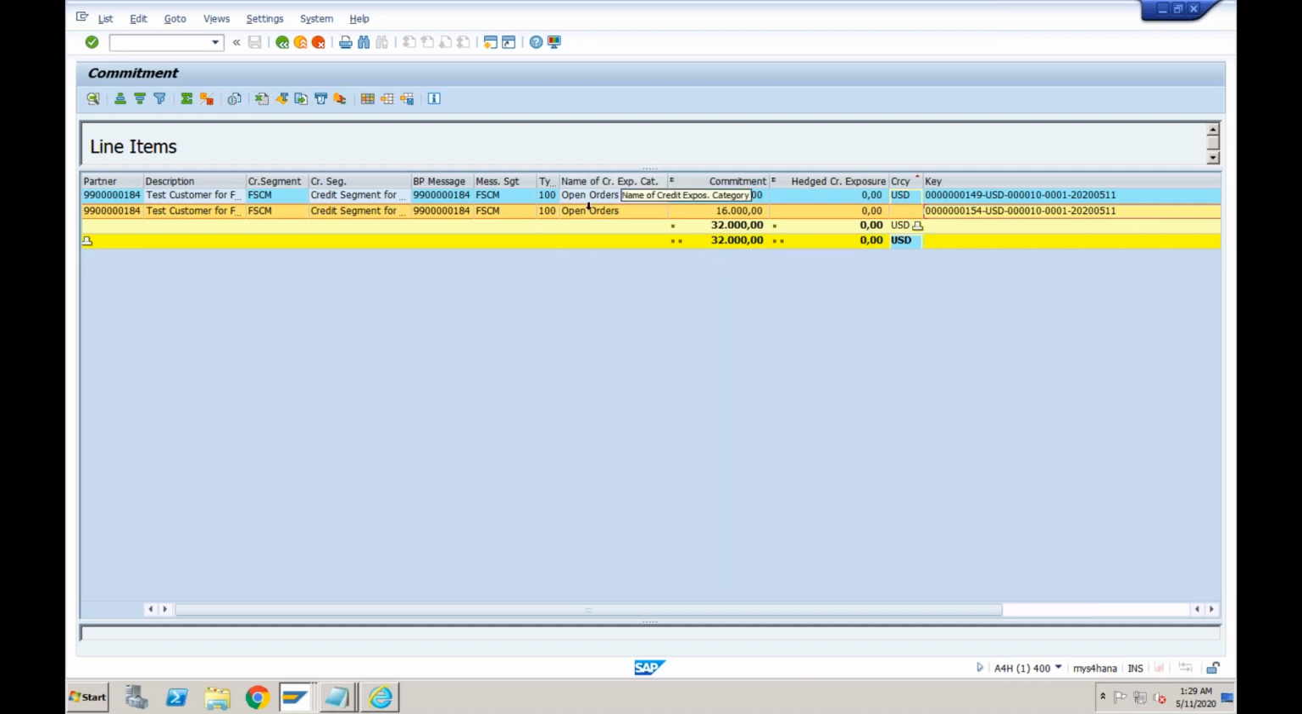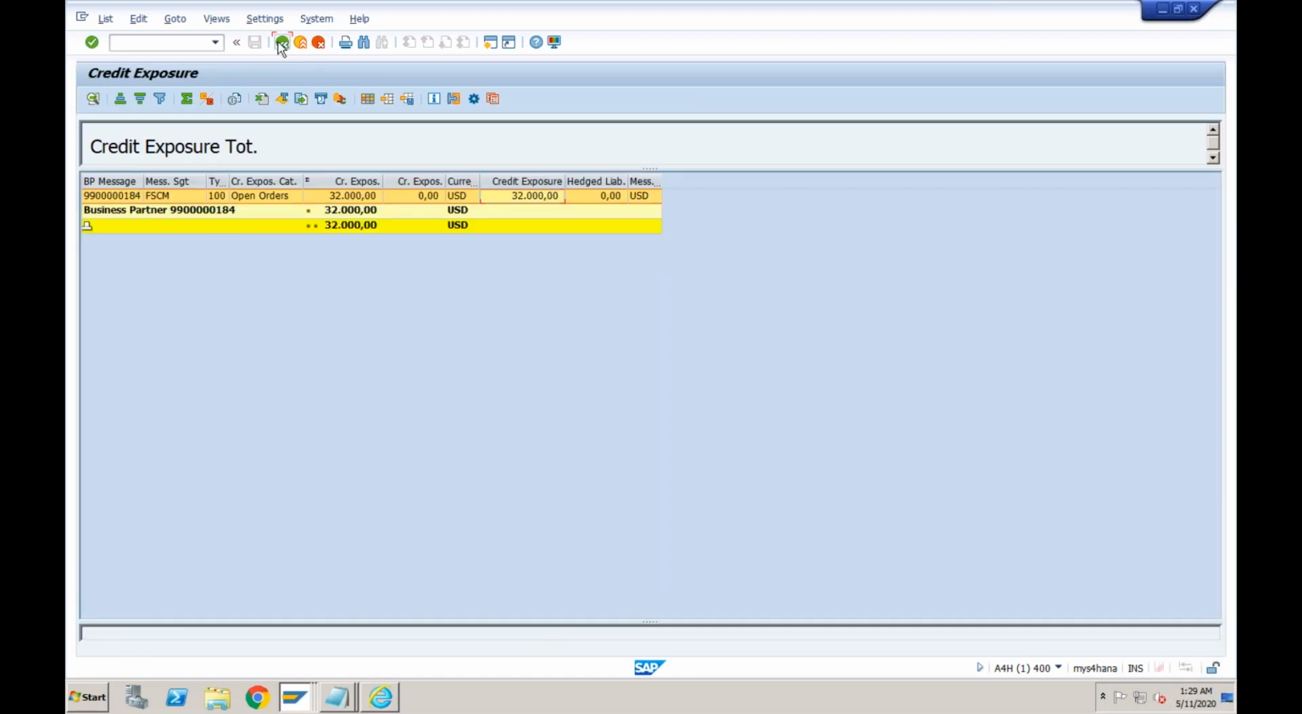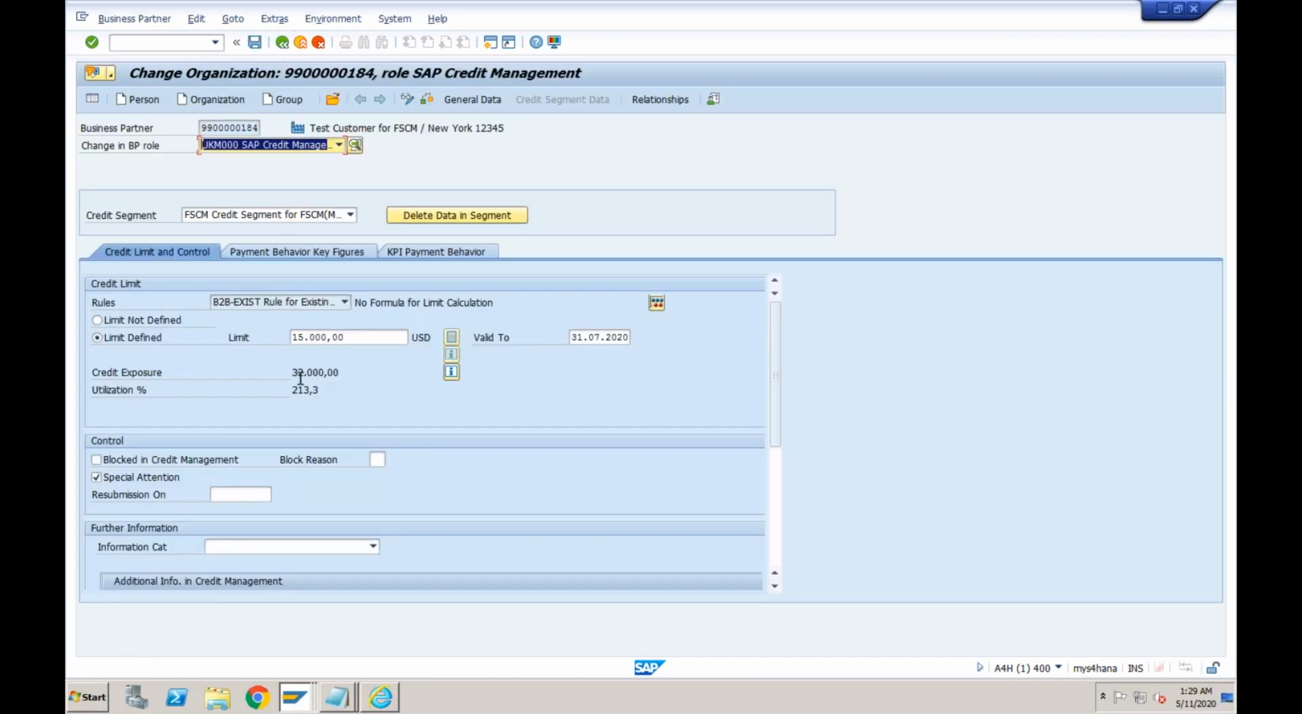Okay, so as and when you do some transactions, let's say now you will convert this order into delivery, later on you will convert this delivery into billing, you will be able to see this is completely getting updated automatically. So this figure will keep on changing as and when you do any transaction with this particular customer.